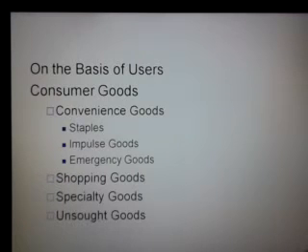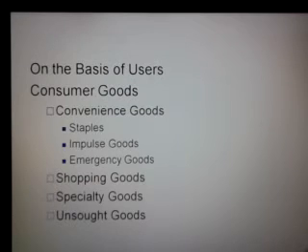The industrial goods or businesses may purchase goods for use in business as raw material. It could be for reselling the goods. It could be for use by its customers. So businesses buy products for maybe reselling, maybe using as raw material, maybe to be used by employees, maybe used by the customers of those businesses. We'll discuss industrial goods in a while. So first we need to discuss consumer goods.